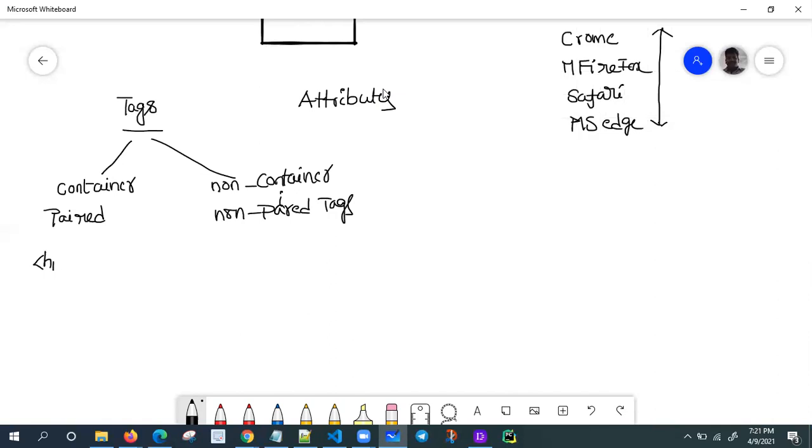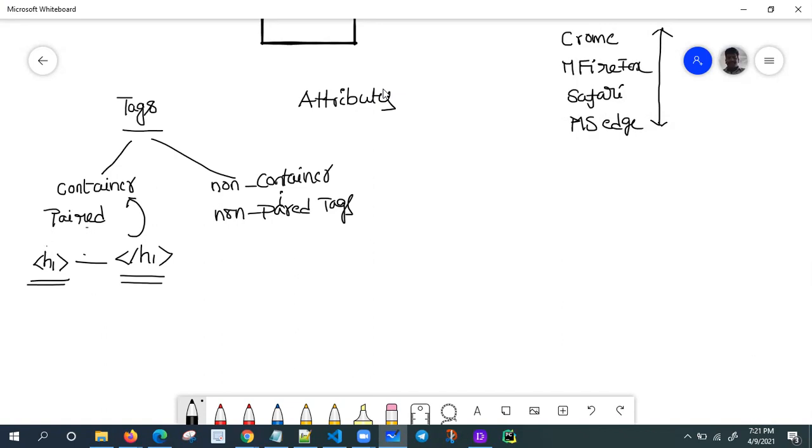Take h1: it contains some data, and then we close the h1 tag. We call this an opening tag, or starting tag, and this a closing tag, or ending tag. In between, the h1 header tag contains something. That's why we call it a container tag or paired tag, because paired means opening and closing.